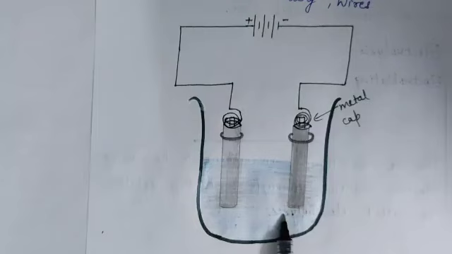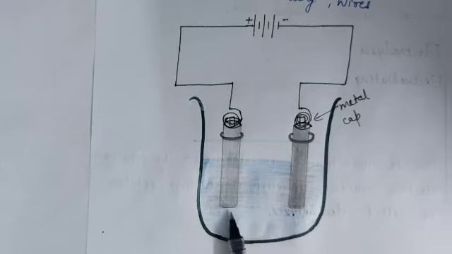It means that when electric current is passed through a conducting solution, because the lemon juice or the salt solution is conducting in nature, chemical changes are seen in them. Chemical reactions take place.